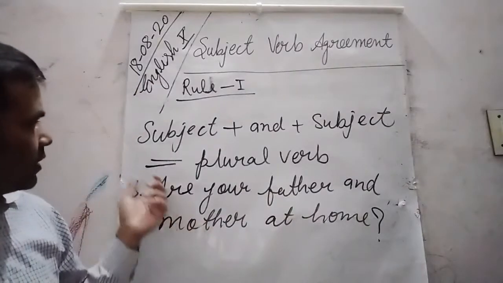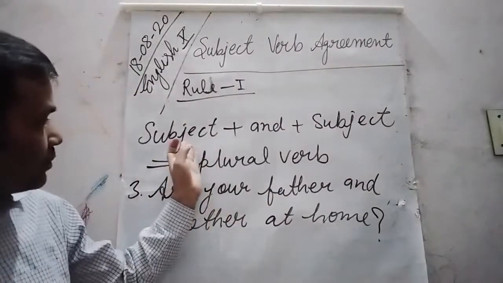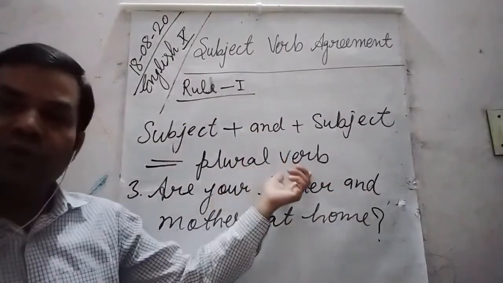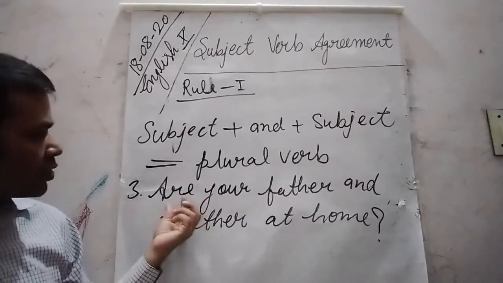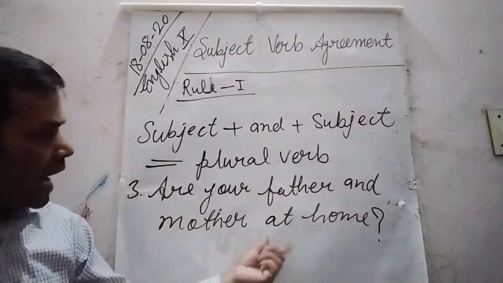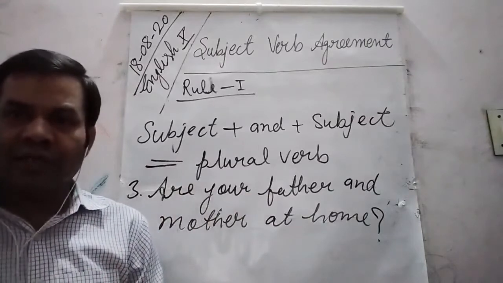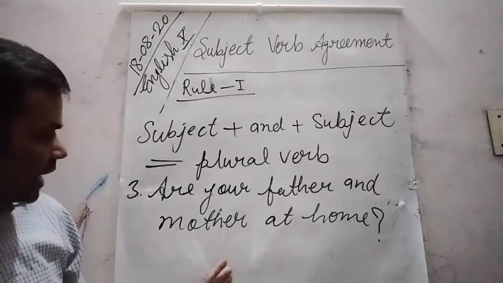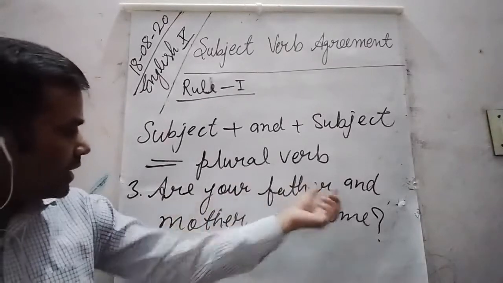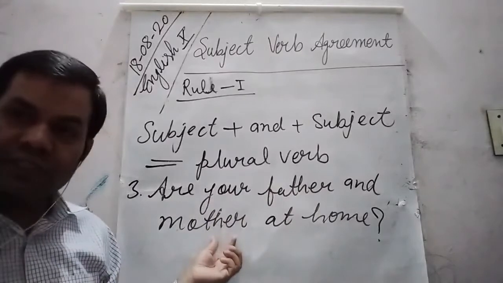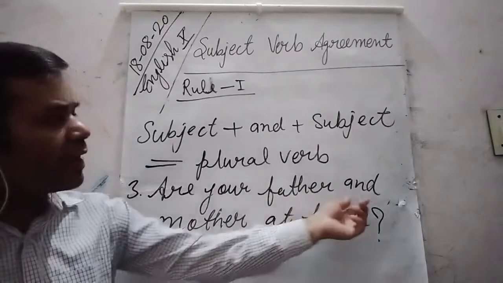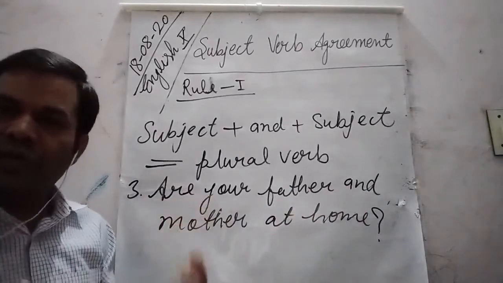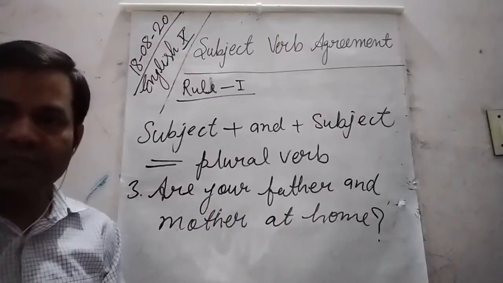So dear students, subject plus and plus subject is followed by a plural verb. Already we have discussed two examples. Here father and mother are two nouns joined by and followed by a plural verb. I hope now it is clear to you.